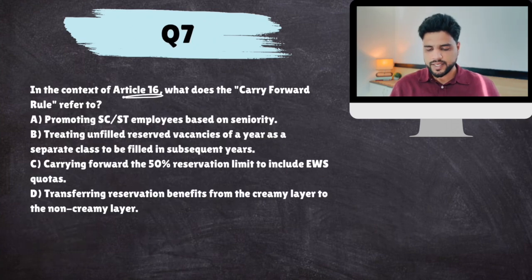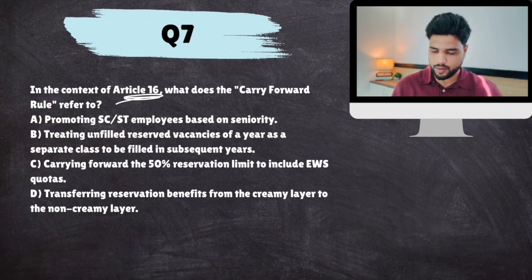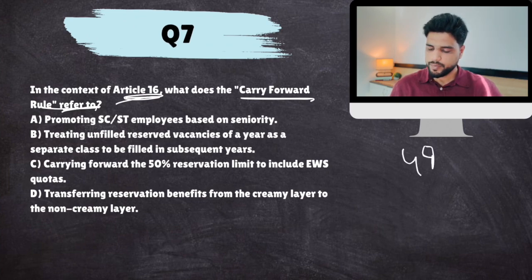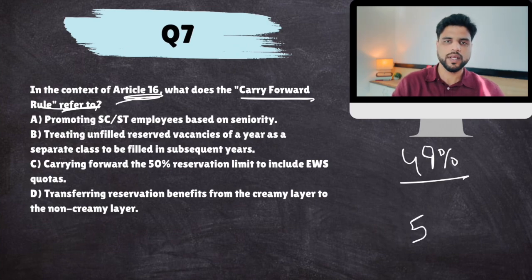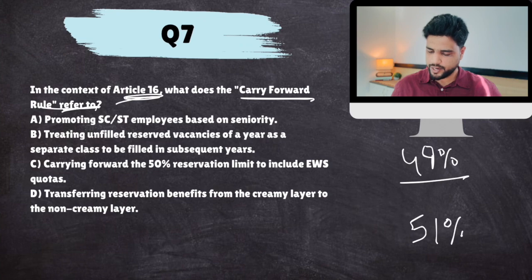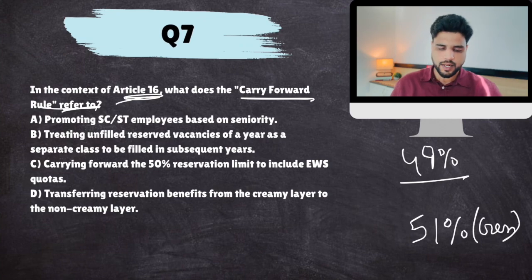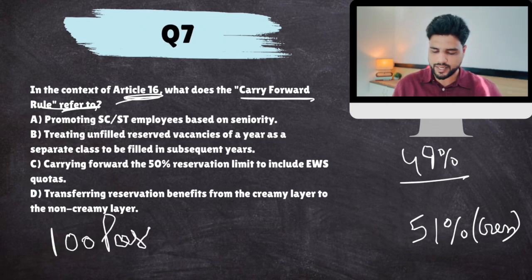In the context of Article 16, that is reservation with respect to public employment, what does the carry forward rule refer to? Let's suppose there is 49% reservation for reserved categories, and 51% for general category. Let's suppose in some administration, 100 posts were advertised.